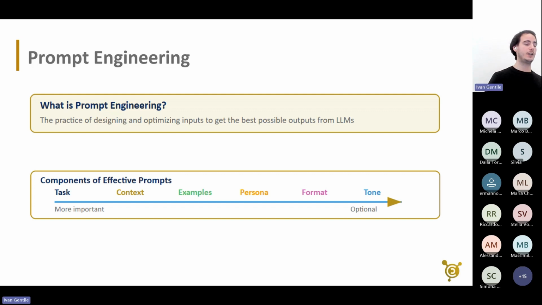In general, I like to show this kind of arrow, going from the most important things that I need to specify in a prompt to the LLM to the more optional. So the most important is the task. I clearly need to tell him what I want to do, but it's also very important that I give him some context. I have many hats.